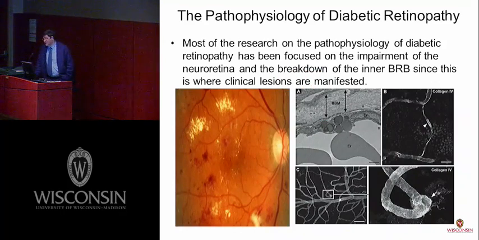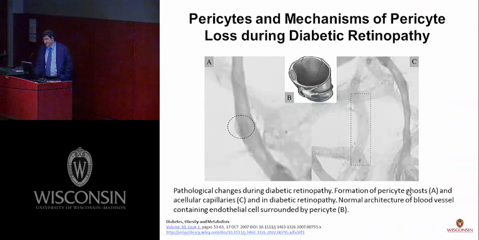Regarding the pathophysiology of diabetic retinopathy, during the last 50 years, most of the researchers tried to find the basic mechanism behind the impairment of the inner blood-retinal barrier, because all of the findings in the retinopathy of diabetes are in the vascular layer. As a quick review, here we have a thickening of the basement membrane of the vessel, and here is the acellular capillary. This is the microaneurysm. And the most important and first sign of retinopathy is loss of the pericytes, or apoptosis of pericytes.